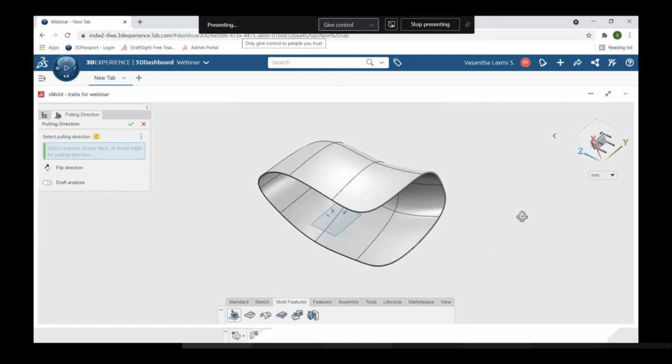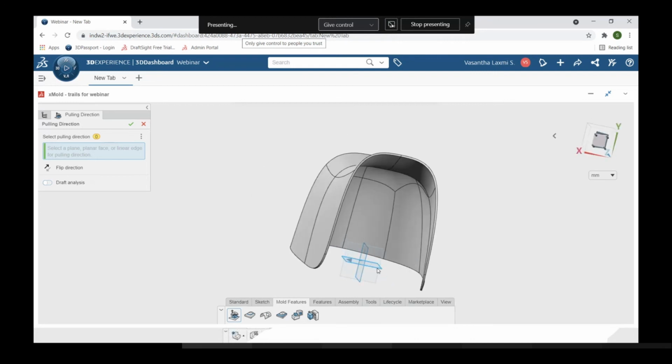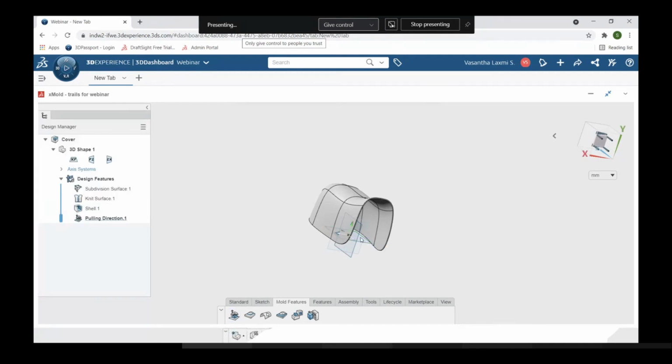So I'm just deactivating it, and here I'm selecting the direction. I'm selecting this top plane. It shows the pulling direction towards upward and downward direction, and click OK. The mold requires upward and downward direction for this component. So my pulling direction has been created, and next coming to the parting line.